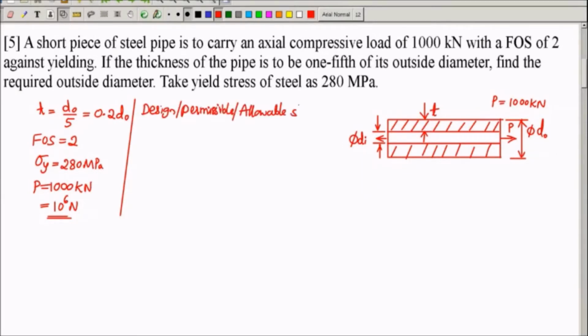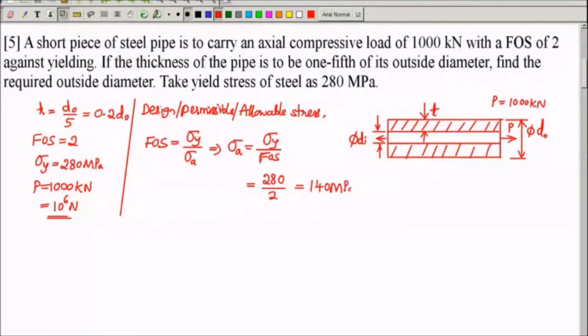So, allowable stress. FOS for ductile material is defined as sigma y by sigma A. This means sigma A is equal to sigma y by FOS. Sigma y is 280 here and 2 is the factor of safety. So it will be 140 megapascal. It means that when you apply the load to this bar, that stress should not exceed 140 megapascal. It can be equal to 140 megapascal or less than that. That is the meaning of allowable or permissible stress. So in order to have a stress of 140 megapascal in the hollow pipe or less than that, I should find out the diameter. This is allowable stress. Now, induced stress.